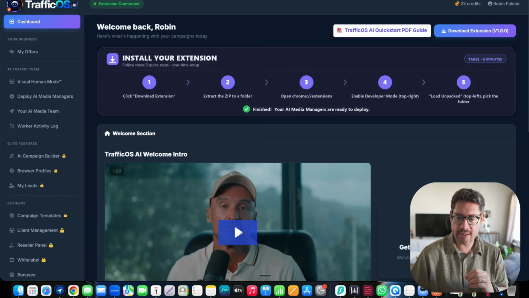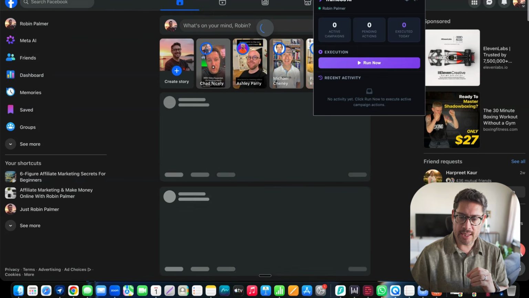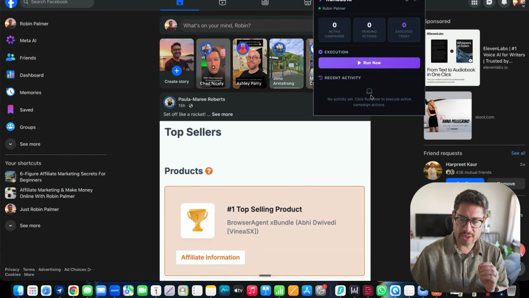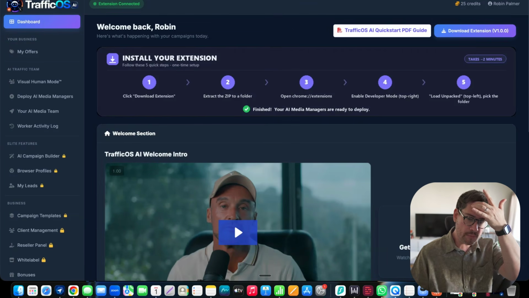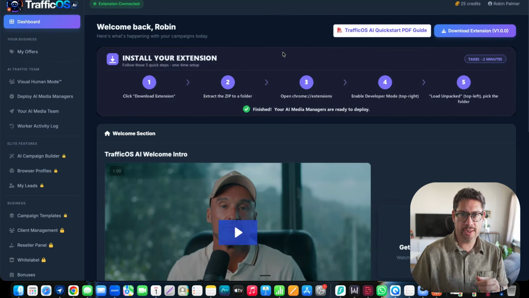As you can see here, I'm going to go to Facebook here. And as you can see, I have it installed now. Basically you can see the active campaigns, the pending actions, and the ones that have been executed for the present day. And then you can run this software here. Now, this extension connects automatically with this software, which is cloud-based.